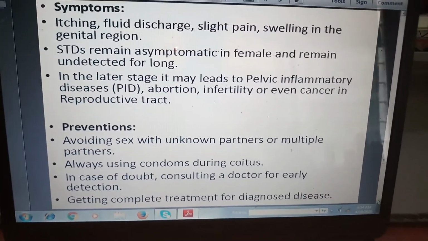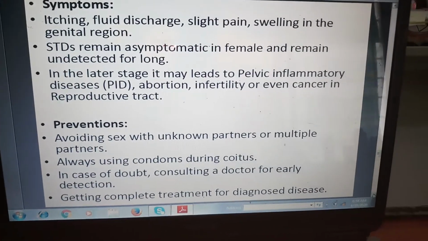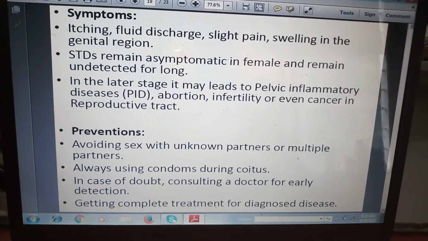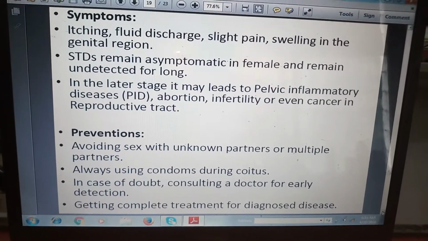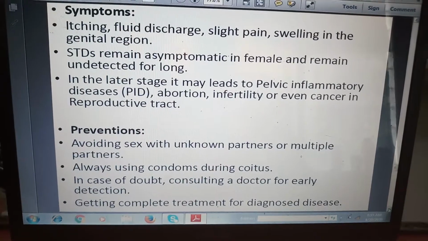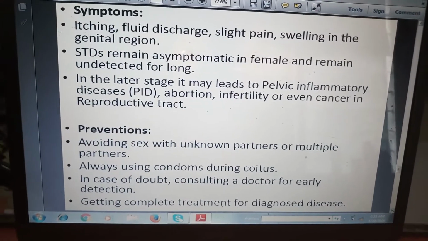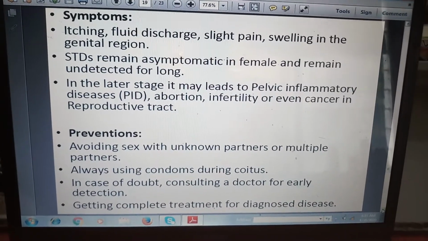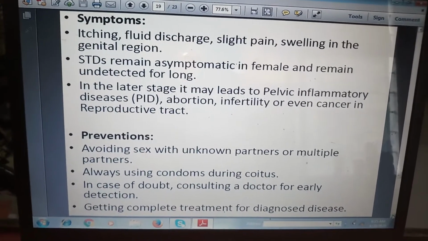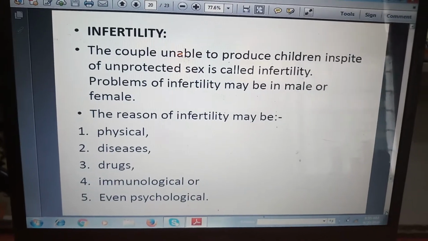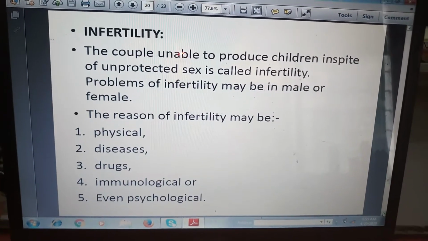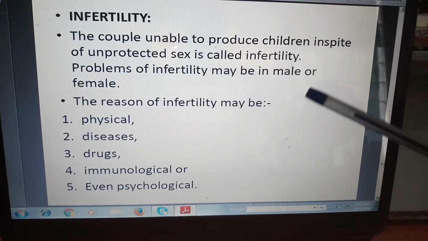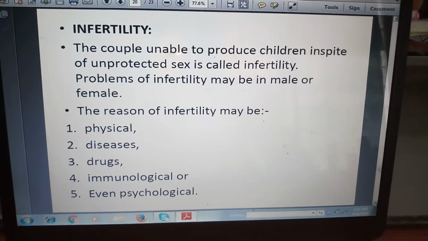In the later stage, they may lead to pelvic inflammatory diseases or PIDs, and infertility or even cancer. Prevention, how to avoid this: avoiding sex with unknown partners or multiple partners.